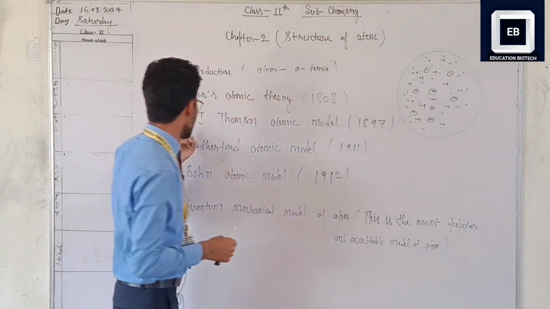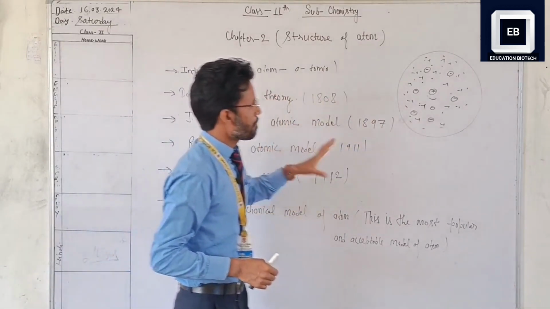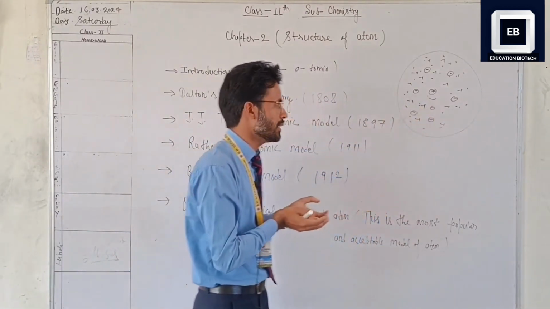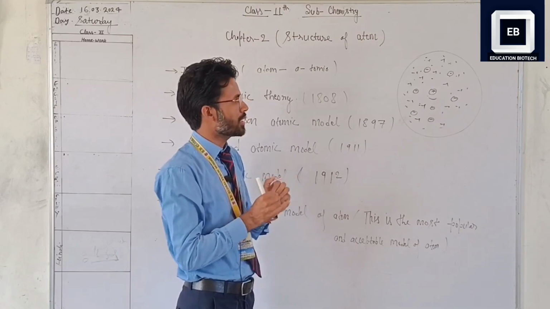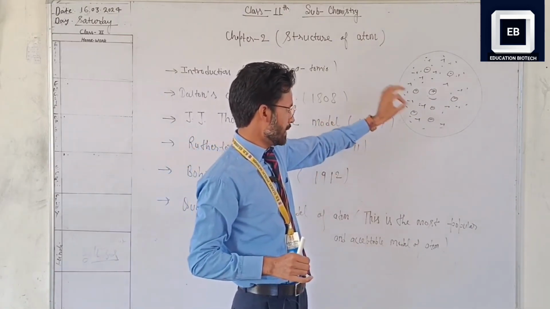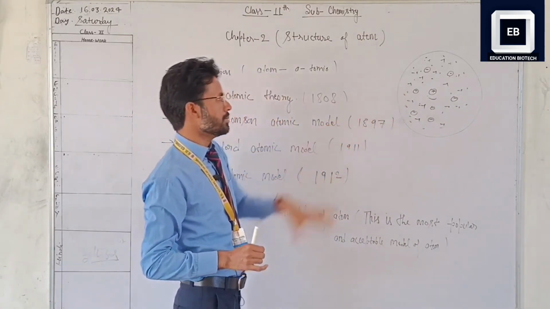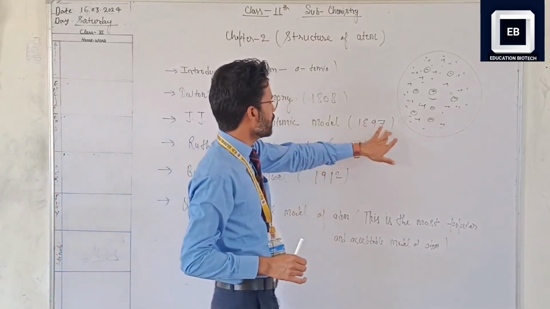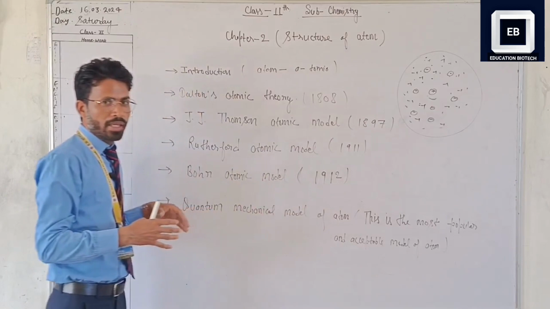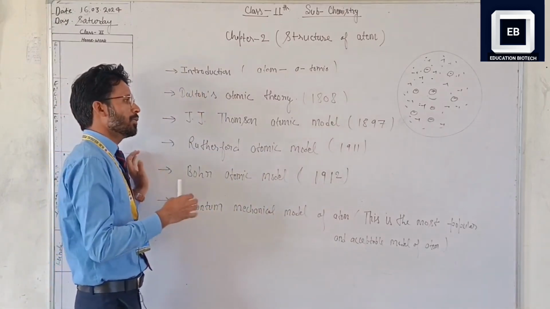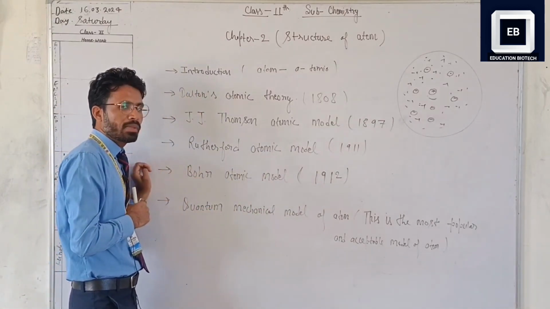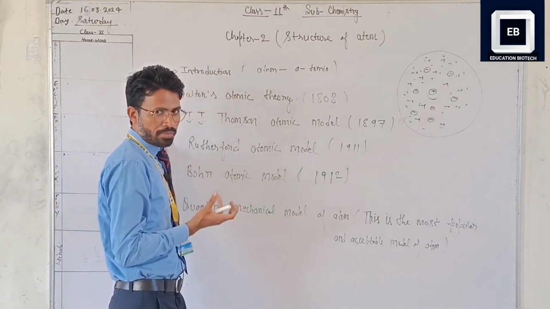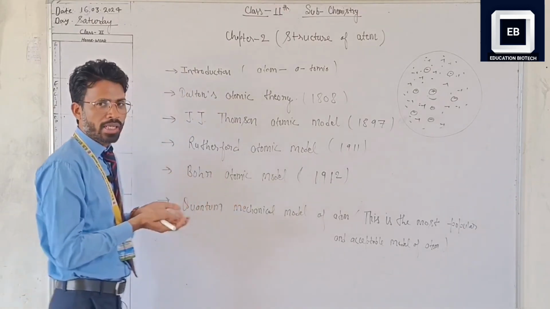According to the J.J. Thomson model, the atom contains a positive charge, and negative charge is embedded in the positive sphere. In 1897, he gave this model of the atom, and people understood easily because it was compared with the watermelon, which is very common and everyone has seen.